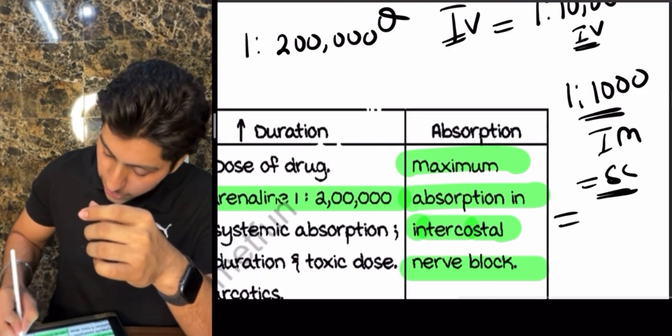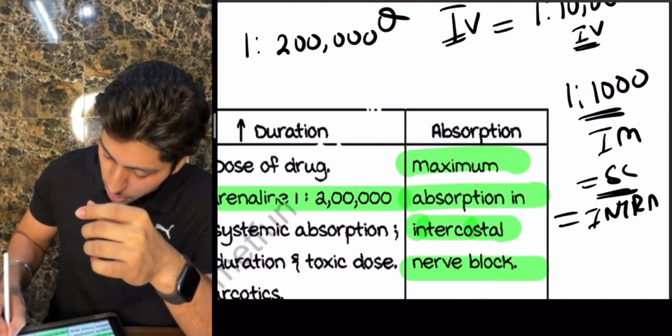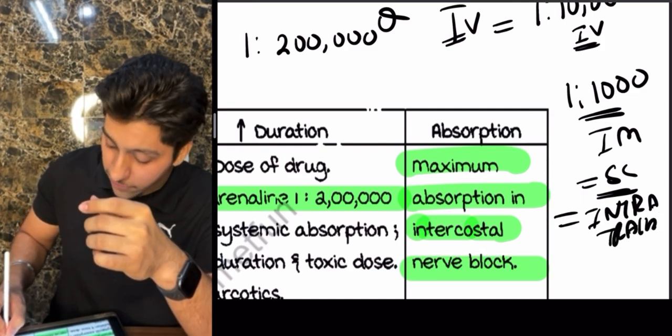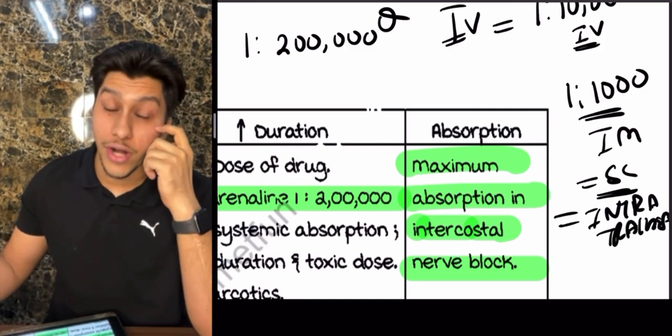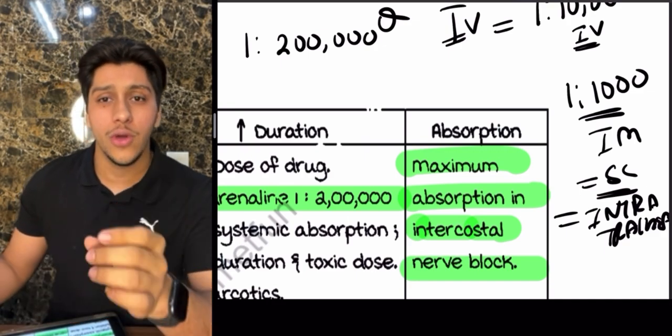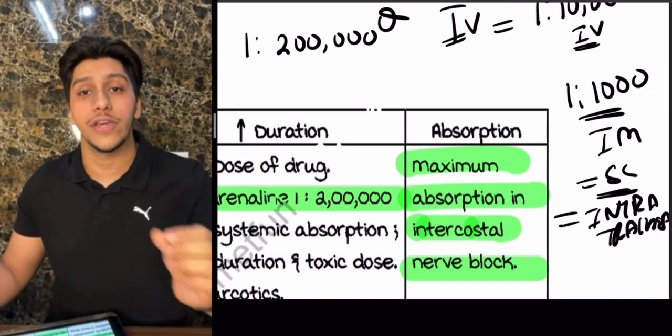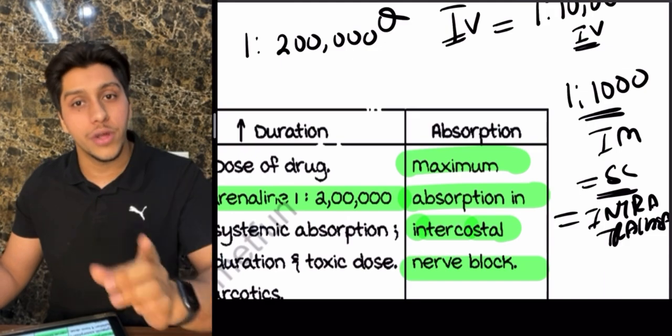Even intratracheal dose is the same. Okay, so make sure you remember this. They will come with history based. Lignocaine, the dose for adrenaline is going to be 1:200,000. You have a patient who is having anaphylactic shock. You have to give intramuscular adrenaline. What is the dose? 1:1000.